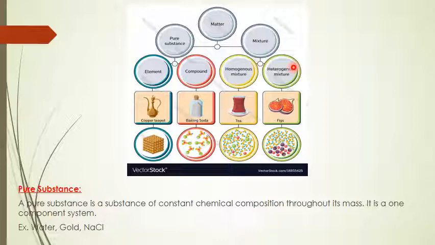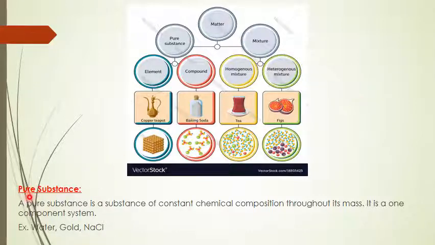So from this graph, what we can understand is that any matter can be divided into pure substance and mixtures. Pure substance may be an element or a compound, and a mixture may be homogeneous or heterogeneous. Examples of pure substances are copper, baking soda, and water. These are all examples of pure substances. Similarly, examples of mixtures are tea and figs.